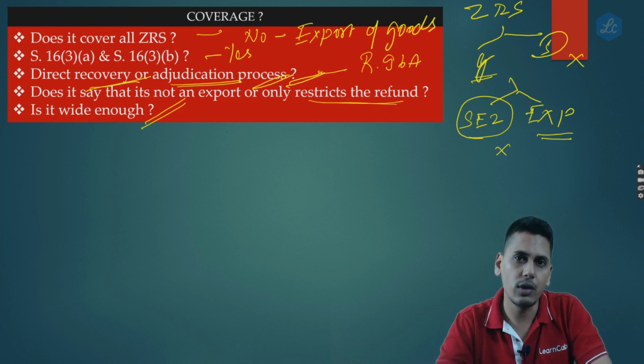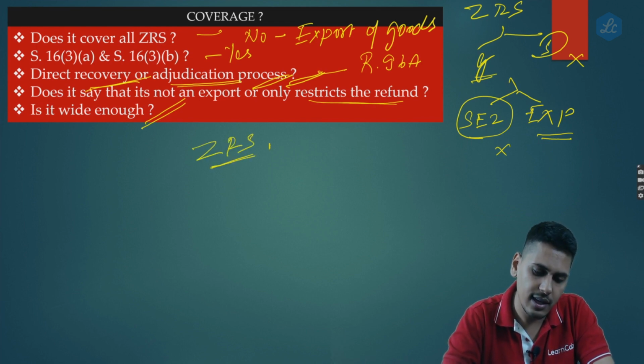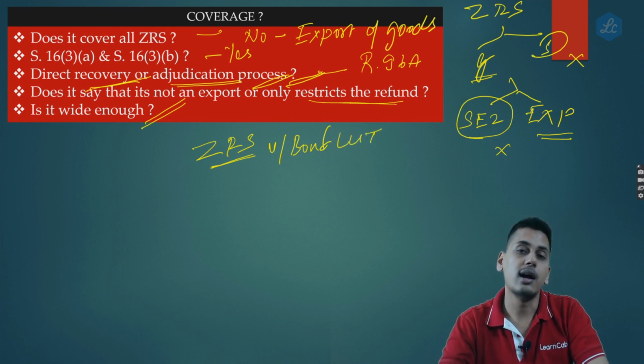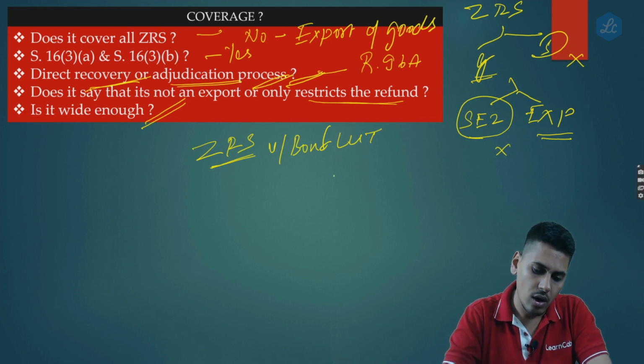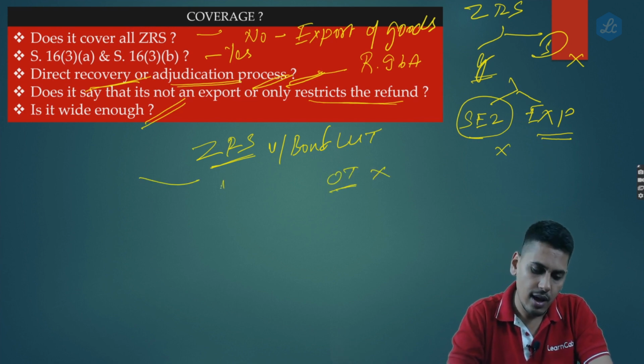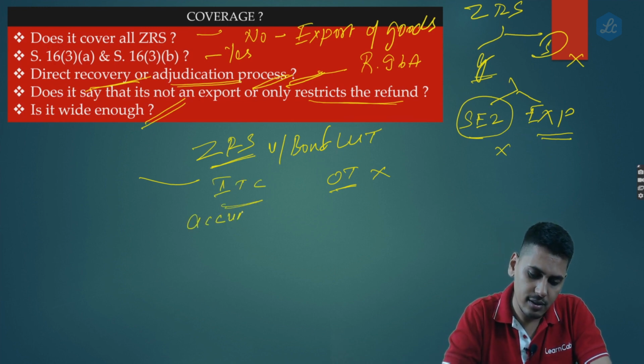Now friends, you may question that if I have made a zero rated supply, let's say under bond or LUT, on my output I wouldn't have paid any taxes. I obviously would have got certain input tax credit which gets accumulated.